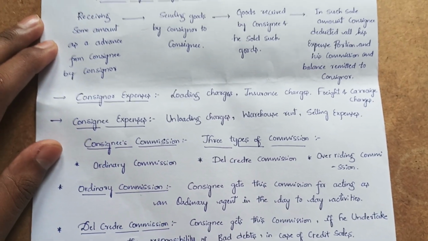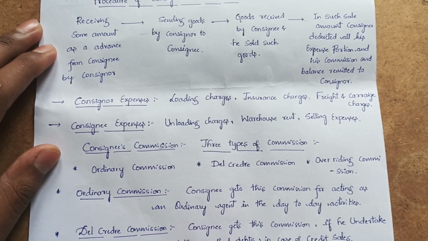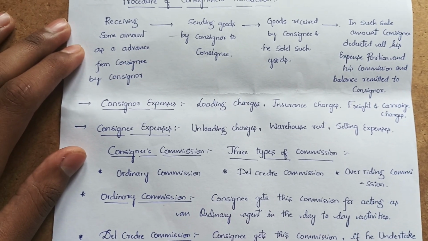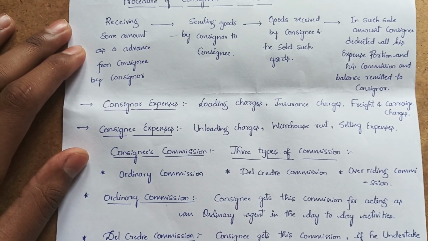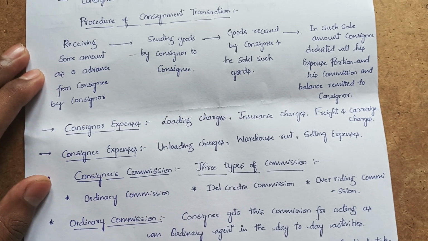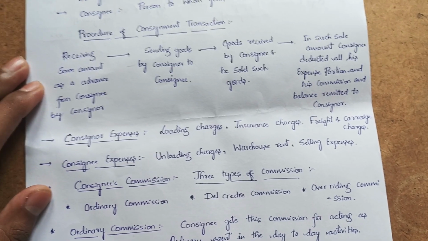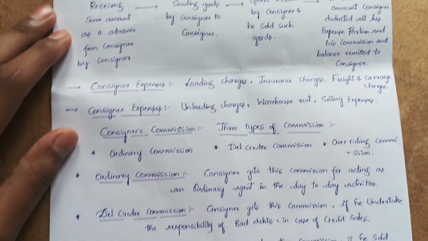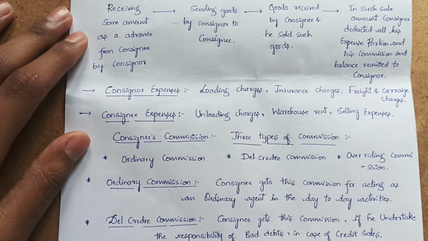The consignee also incurs expenses. Just as the consignor incurred expenses to send the goods, the consignee, when taking those goods, incurs unloading charges, and godown rent for keeping them safely till the point of sale, and selling expenses. In order to sell, he incurs some kind of sale expenses.